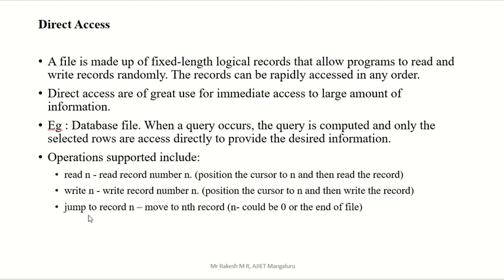Previously we had skip. Skip means one or two files we can skip, but other things we have to search linearly. But here in direct access, we can jump directly to that particular file. If you are positioned in the first file and you need the 68th file, you can jump directly to the 68th file, totally avoiding the remaining 66 files. That is called jump. This is possible in direct access, directly we can access that file in that disk.